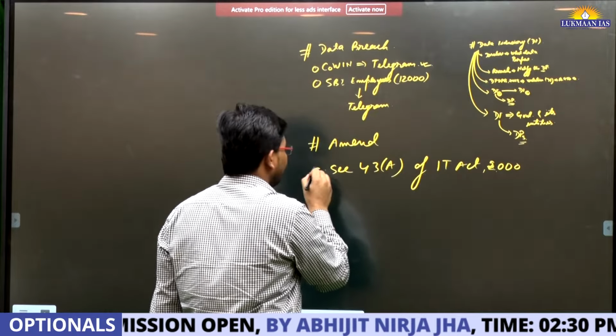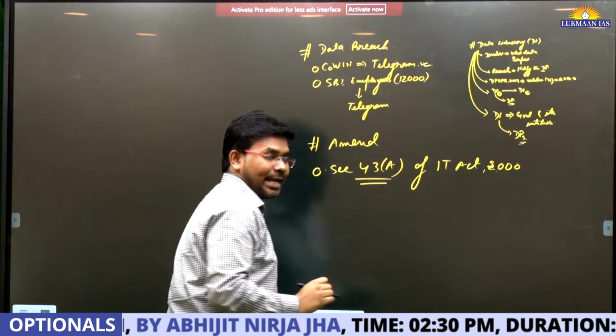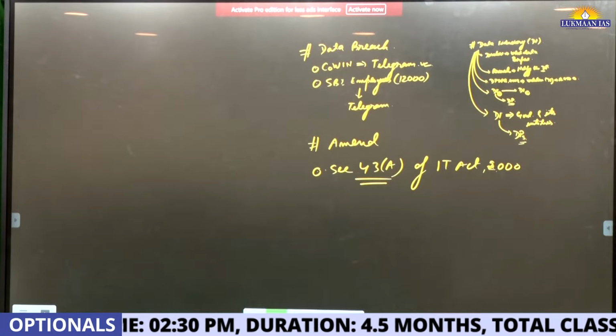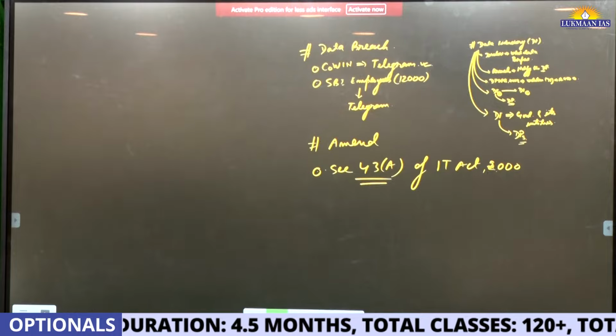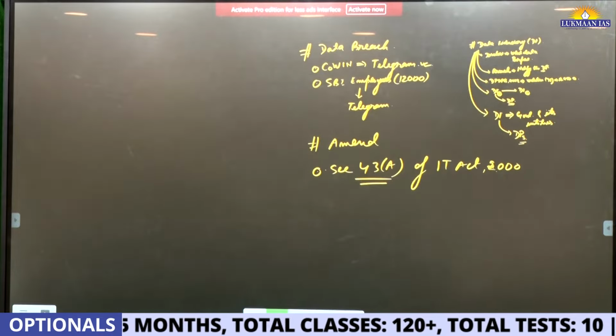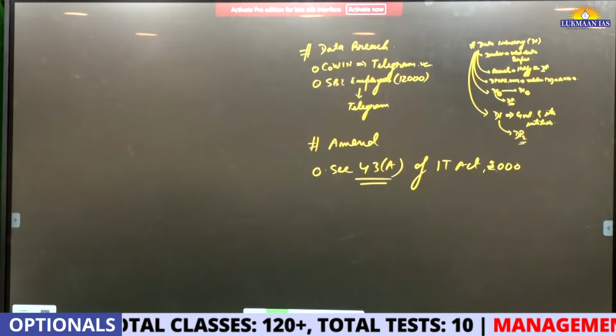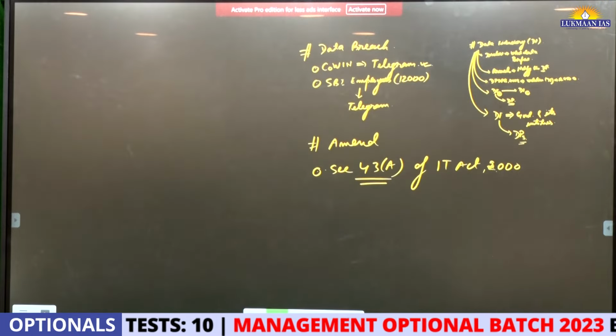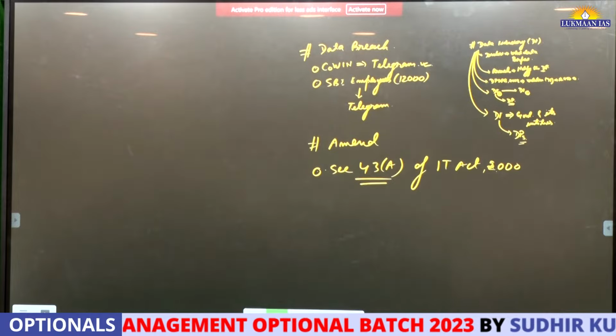And this section 43A was very important, because this section used to impose an obligation on corporates to award damages to the affected persons in case of negligent handling of their sensitive data.